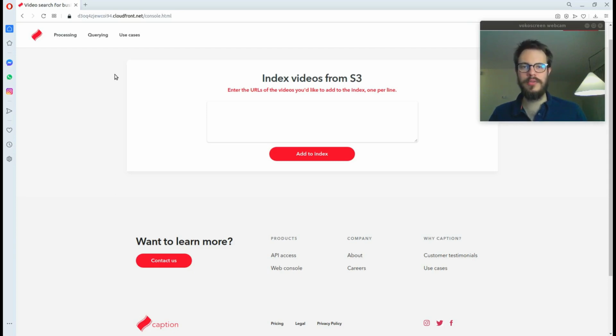And the really cool thing to note here is that all the processing happens on the video content itself. So there's no prior metadata that we're making use of. Cool. So let's see how it works.